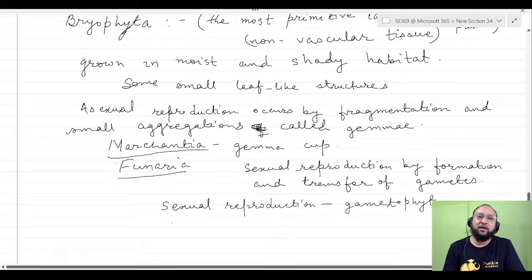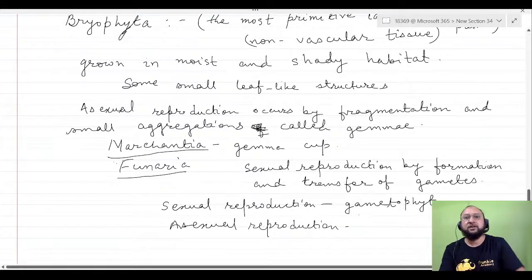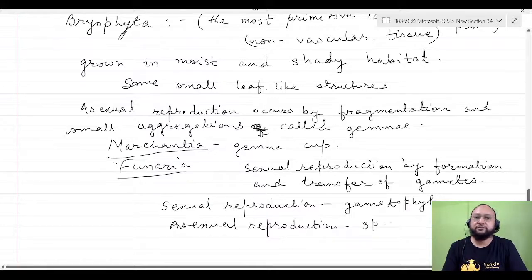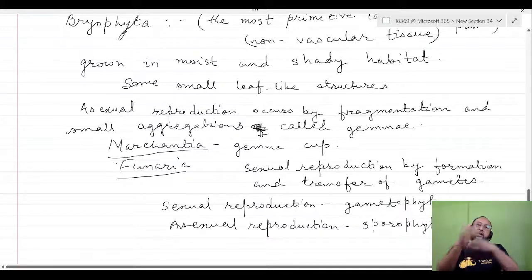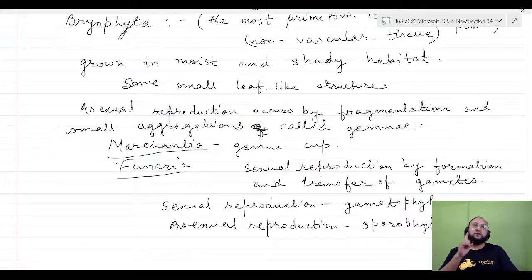And once it undergoes asexual reproduction, and then next it goes sexual reproduction, it is called sporophyte. This we'll study in detail in higher class, class 11. So sporophyte and gametophyte, they alternate. This is called alternation of generation. Try to understand this. Don't get confused.